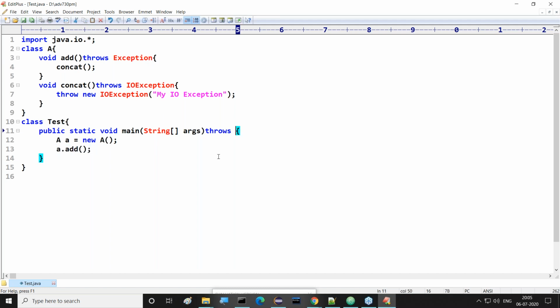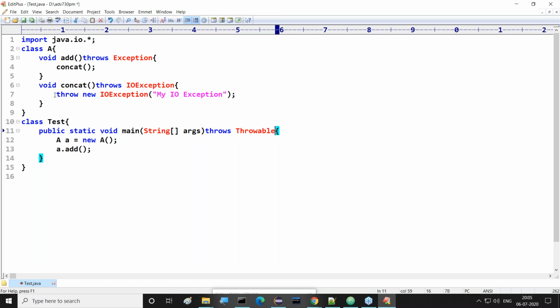So if you want to bypass this exception to the caller of this main method, then we have to use either the same as Exception or a superclass of Exception. And there is a superclass for Exception. The superclass is Throwable. Right, sir. Good.